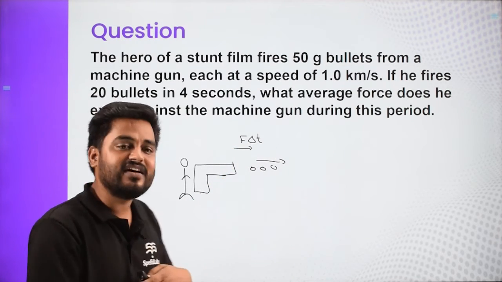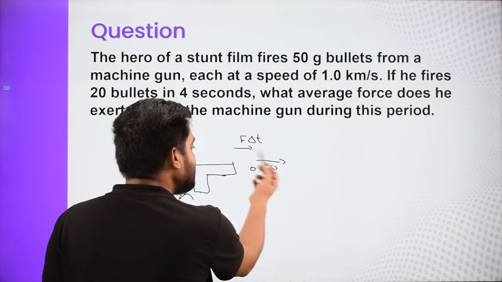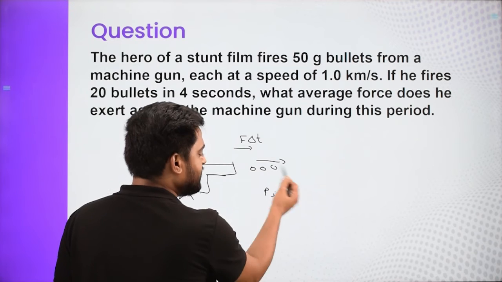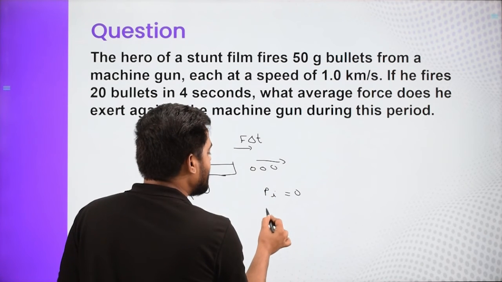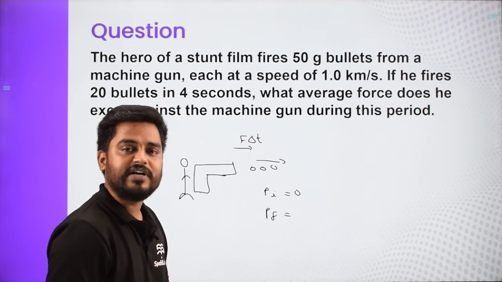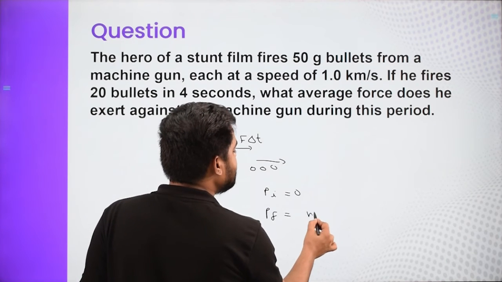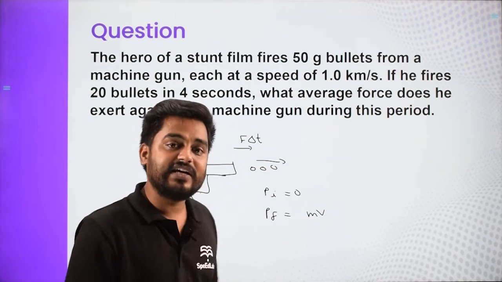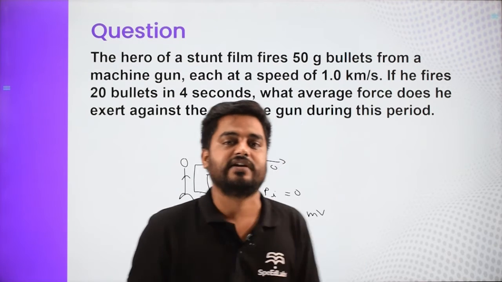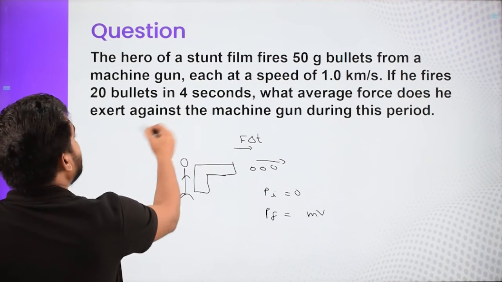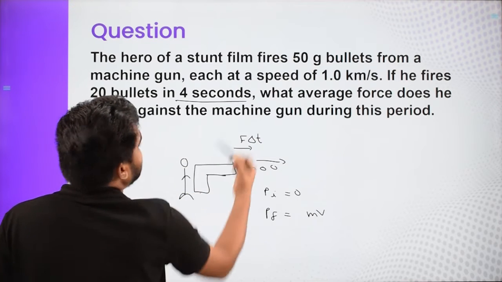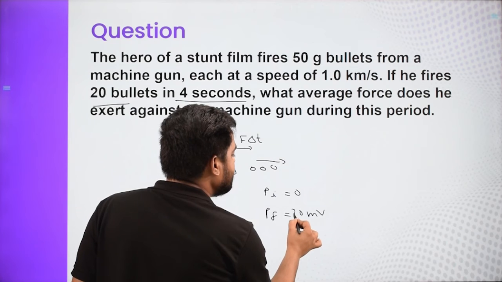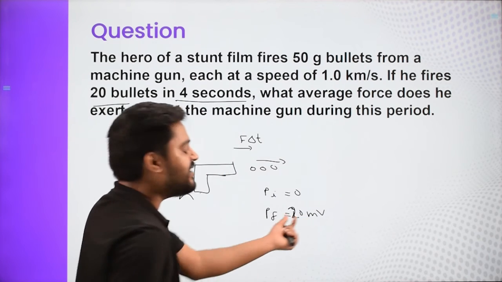Initially, bullets are stationary with the machine gun, but this force provides them their velocity. So how much is the required momentum? Initially it was 0, so the initial momentum of the bullets, just the bullets, is 0. What about the final momentum? Final momentum is mv: mass of each bullet times velocity of each bullet. This is the momentum gained by each bullet. How many bullets are we firing? We are firing 20 bullets in 4 seconds. To fire the 20 bullets, the required momentum is this.